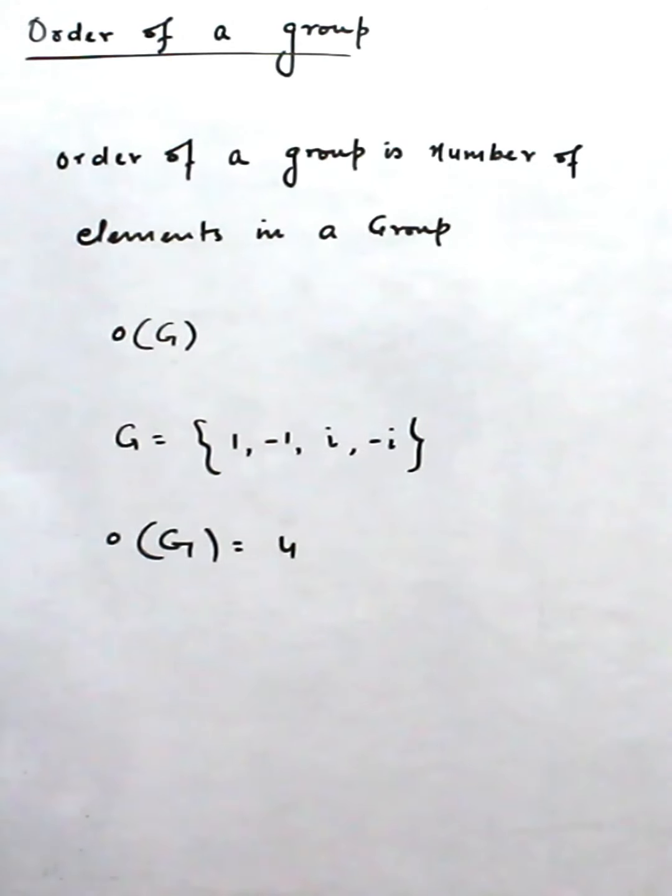We see what happens. We have an element i.